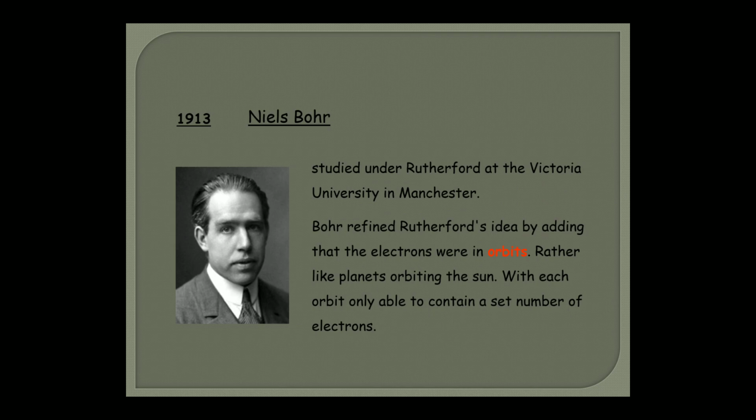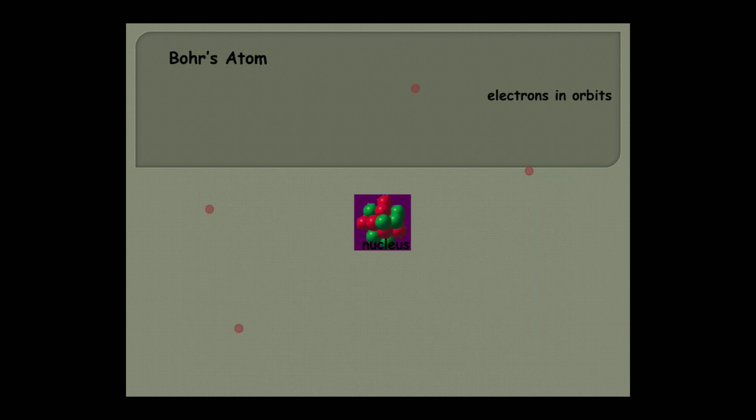He also agreed that electrons are present in orbits around the nucleus, rather like planets orbiting the sun, and each orbit is only able to contain a certain number of electrons. So here you can see Bohr's atom, and there are certain electrons which rotate. Through this slide we can see that the electrons are revolving around the nucleus.